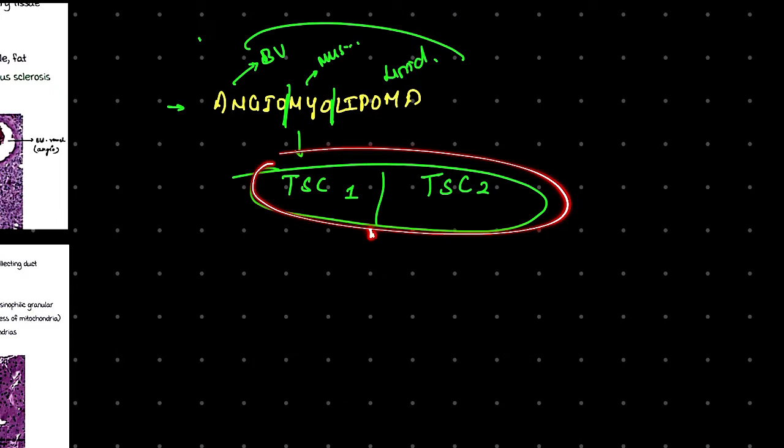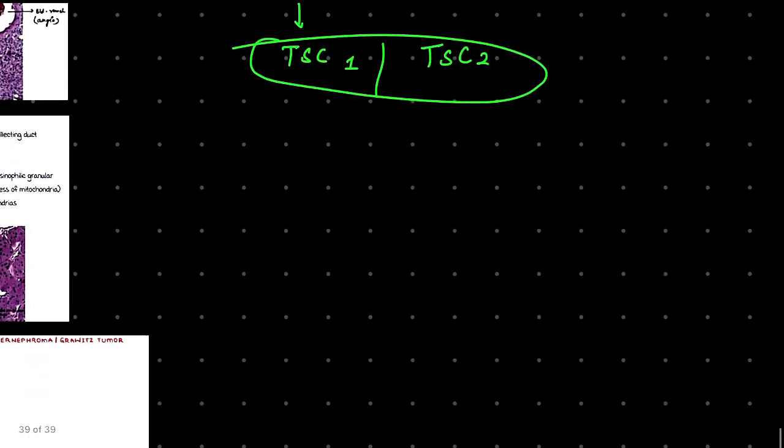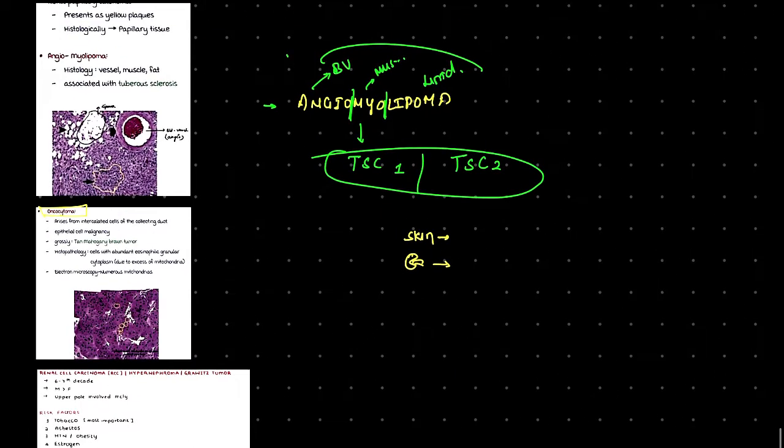If there is improper differentiation of cells, then there will be many effects in different regions of our body. There will be effects in our skin, with patchy appearance or hyperpigmentation. Similarly, in the kidney there will be bilateral angiomyolipoma, which we are talking about right now.